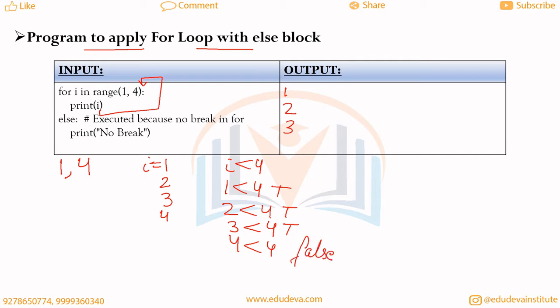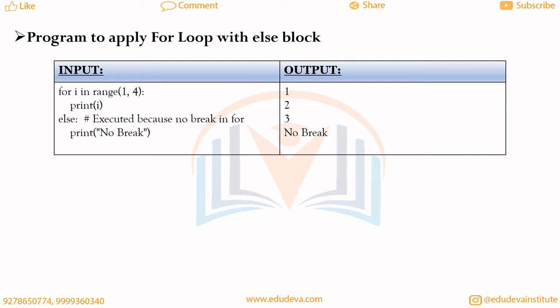And as we have studied, the else block with the for loop will get executed after the end of the for loop. So when the for loop ends, at that time the else block will start and it will print no break in the output. Let's revise the code. As we have studied, at the first point we need to execute the for loop, and after that we will execute the else statement. So while executing the for loop, the output will be 1 2 3, and then we need to execute the else block, which will print no break in the output.